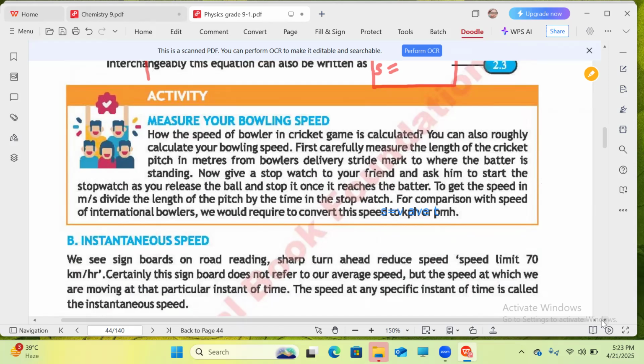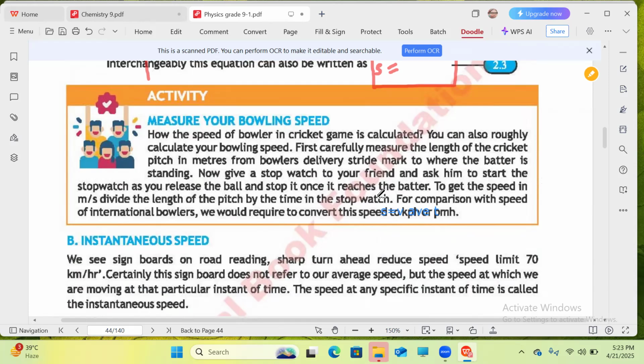Okay, so your bowling speed. Measure your bowling speed: how the speed of a bowler in a cricket game is calculated. You can also roughly calculate your bowling speed. First, carefully measure the length of the cricket pitch in meters from the bowler's delivery stride mark to where the batter is standing. I did this measurement and it is 10.97 meters from my stride length to my brother's bat.